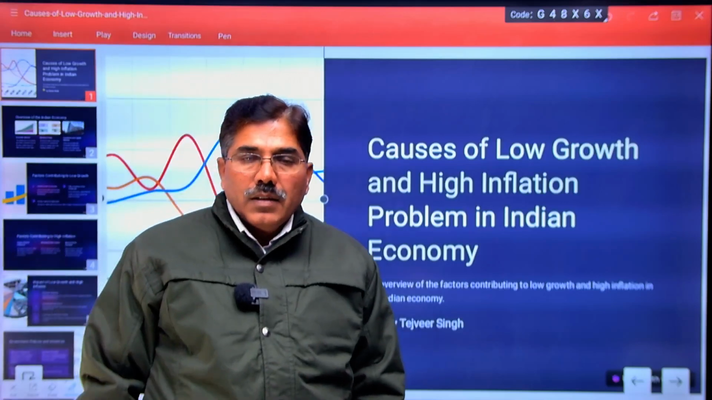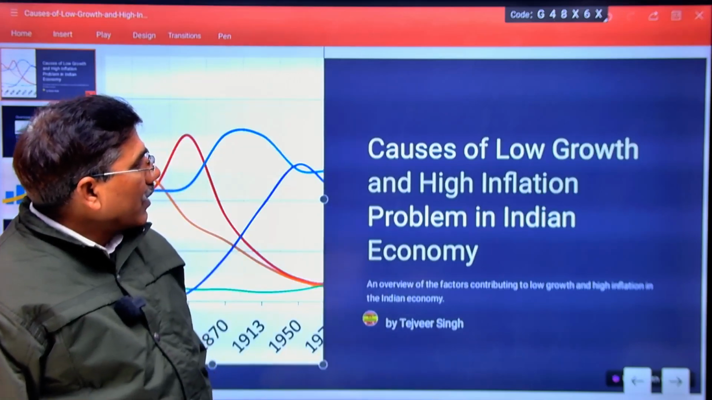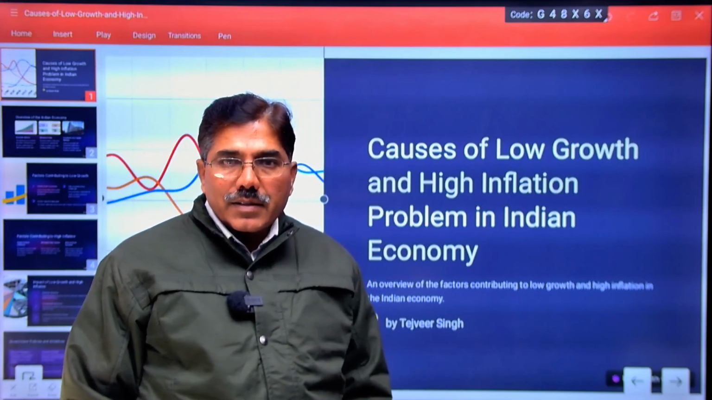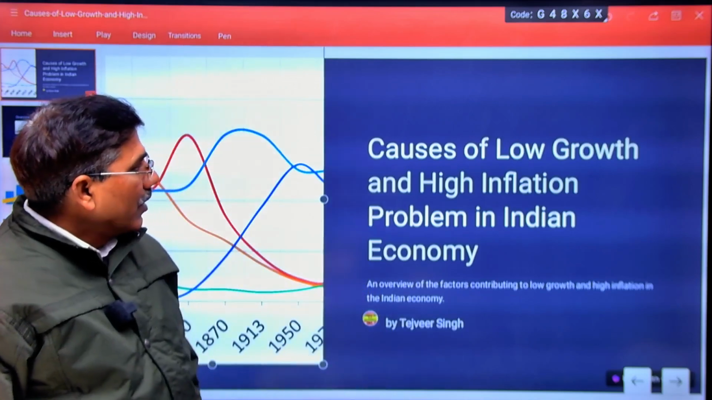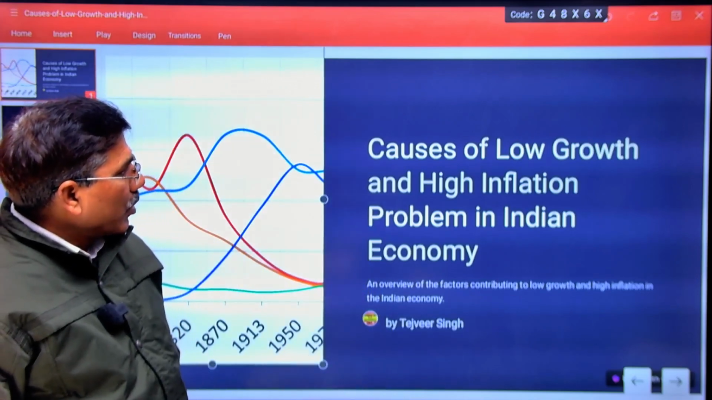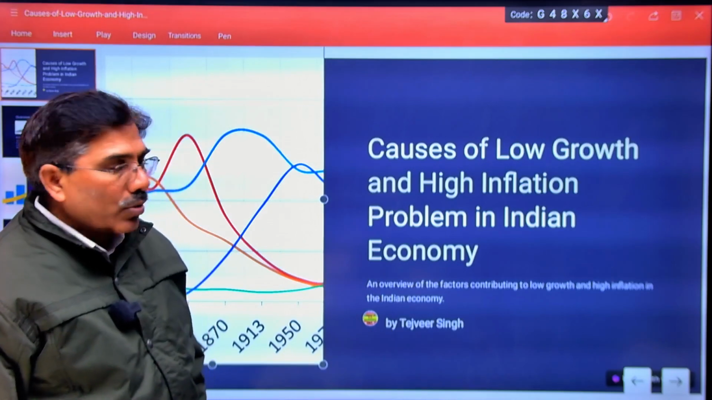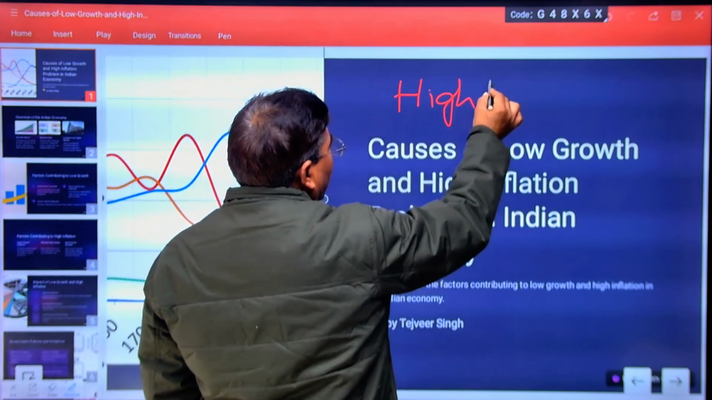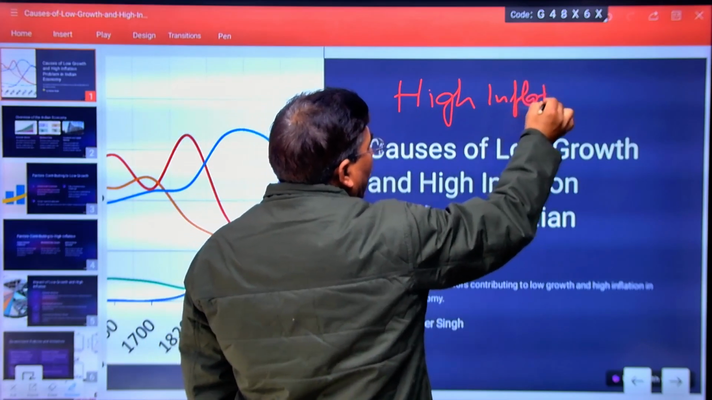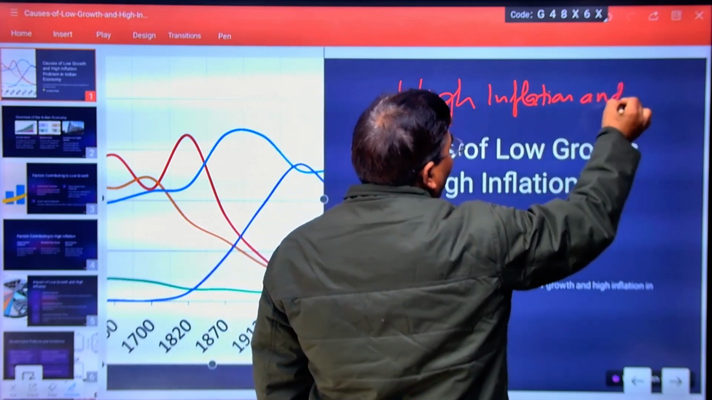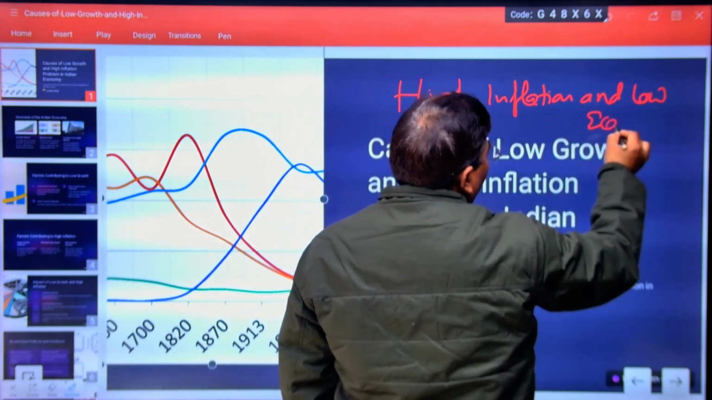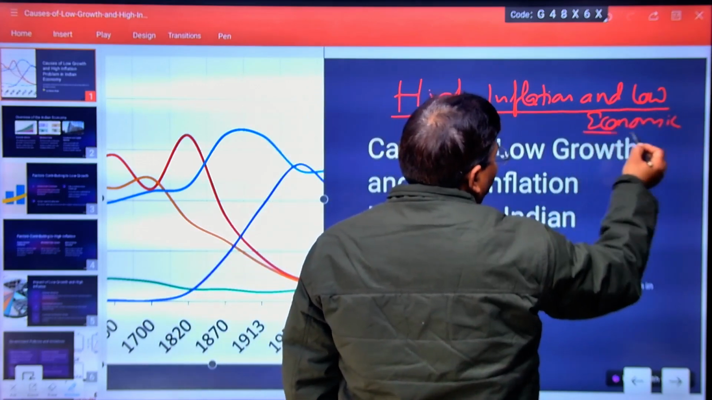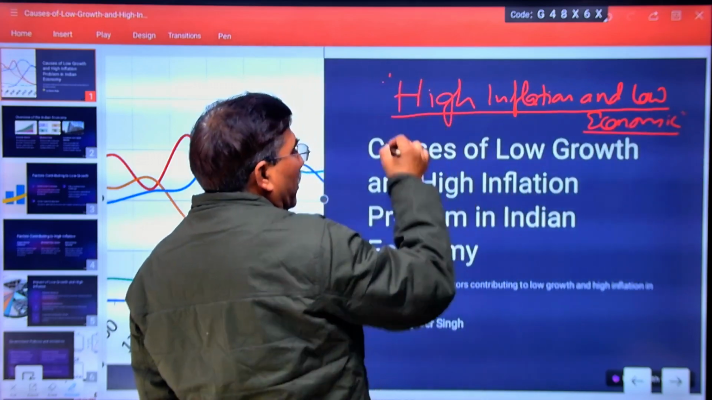This is a very important issue for UPSC civil service mains examinations from Indian economy, which always confuses the students. Why does the Indian economy sometimes come under the problem of high inflation and low growth rate? Sometimes the economy comes under the problem of high inflation and low economic growth. That is a short-term phenomenon and not a long-term phenomenon.